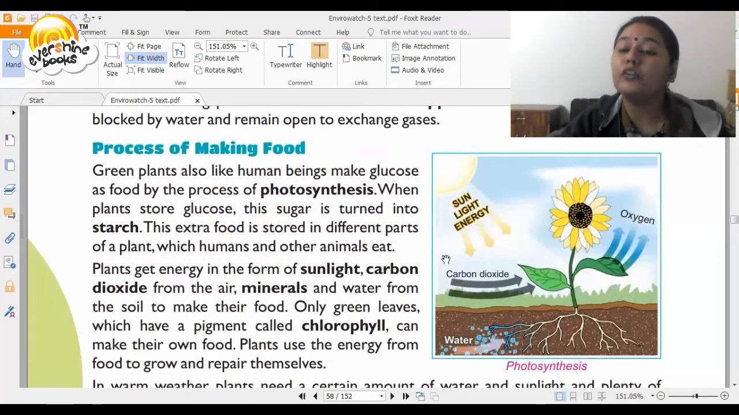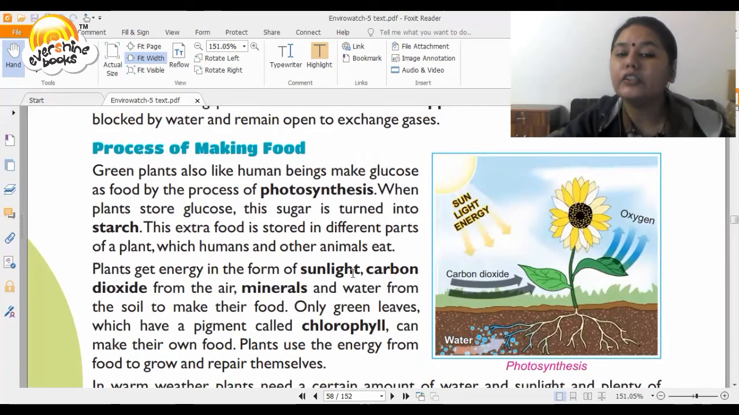So now we study about the process of making food. Green plants also, like human beings, make glucose as food by the process of photosynthesis. This is the diagram of photosynthesis that I'm going to explain to you. When the plants store glucose, this sugar is turned into starch. This extra food is stored in different parts of the plant, which humans and other animals can eat.